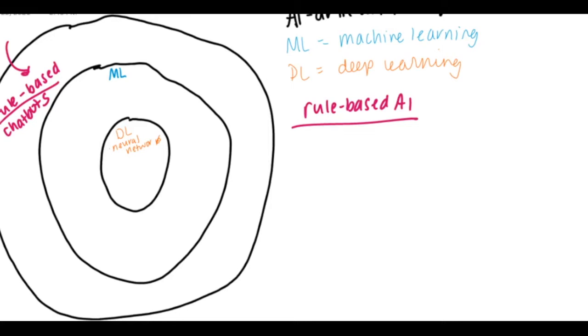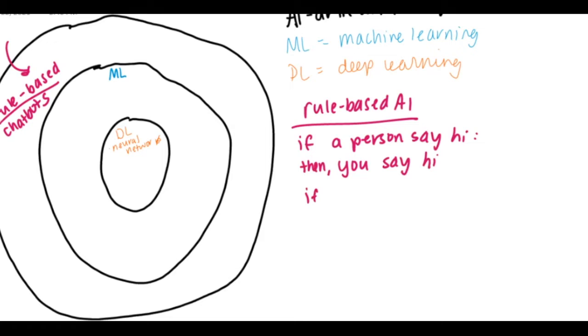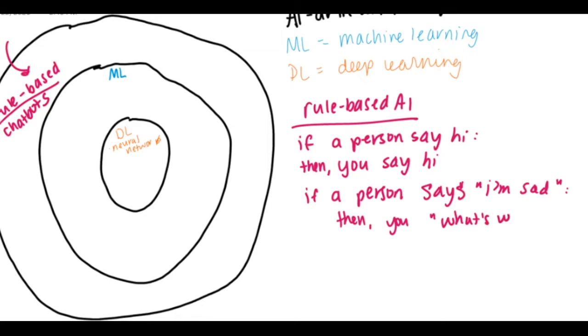For example, you could tell the chatbot, if a person says hi, you say hi back. So it's kind of like an if-then statement. So then you say hi back. If a person says, I'm sad, then you say, what's wrong? And so on. So it's basically you tell the chatbot exactly what to expect. So only when the person who's chatting with the chatbot types, I'm sad, will the chatbot say, what's wrong?